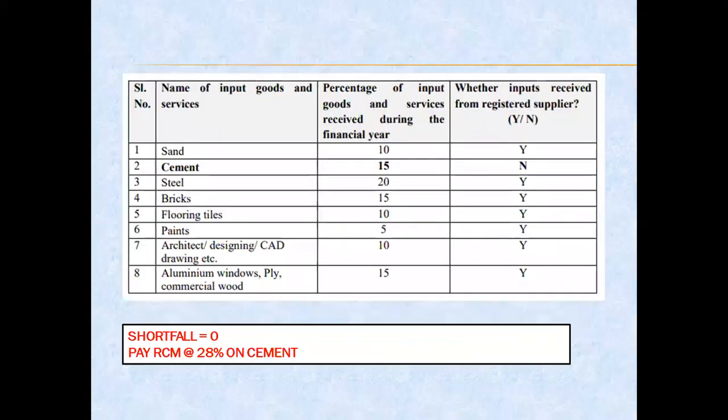Moving on to the next illustration. In this example, the promoter has procured cement from an unregistered supplier for which he has to pay GST at the rate of 28% on RCM. Otherwise, he has procured 100% from registered suppliers after considering the payment of GST on cement from an unregistered person on RCM basis. So in this case also the shortfall is 0. Hence, the only tax which has to be paid on RCM basis is 28% on the cement.